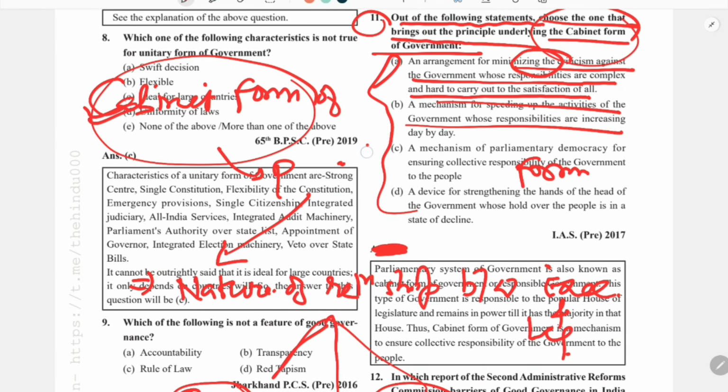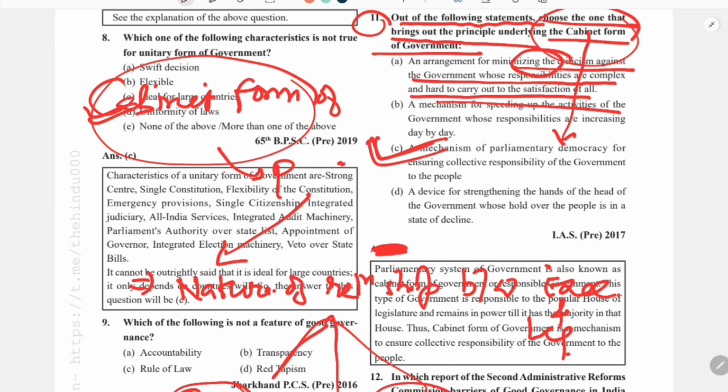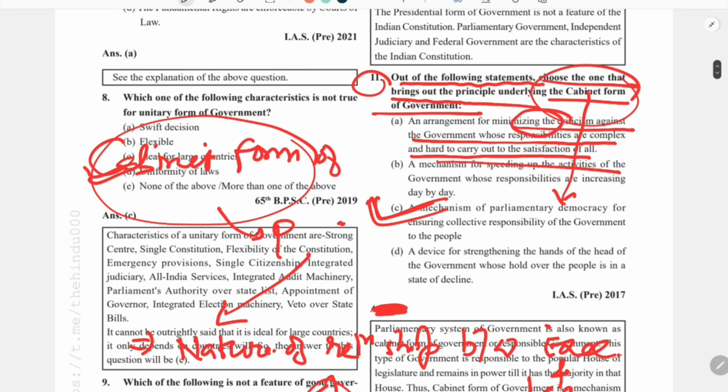Now coming to statement C, a mechanism of parliamentary democracy for ensuring collective responsibility of the government to the people. We know that it is obviously a parliamentary democracy. So this statement exactly encompasses the underlying principle of cabinet form of government, where it is talking about the collective responsibility of the government to the people.